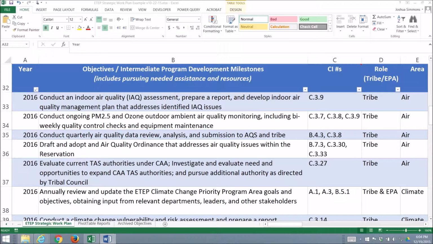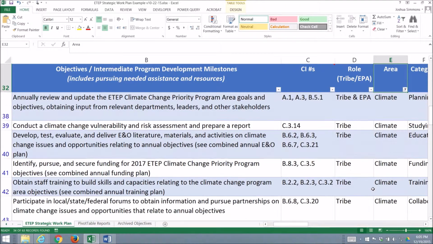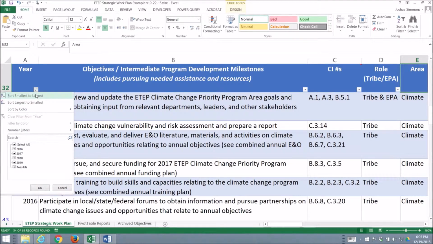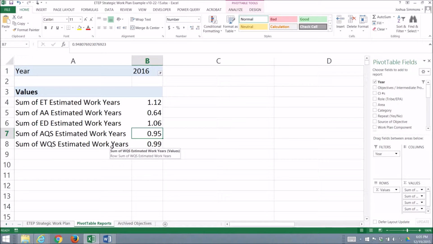Next, let me show you some of the filtering functionality so that you can quickly go to and focus on the exact information that you want. So we can go here and we can remove all the other areas and just select the climate change area so we can see the climate change objectives over the next 4 years. One thing you also can do is a brief segue. This is another function that I want to point out: if you go over here, you can actually prepare reports that show the cumulative work years for all staff members across the entire plan.